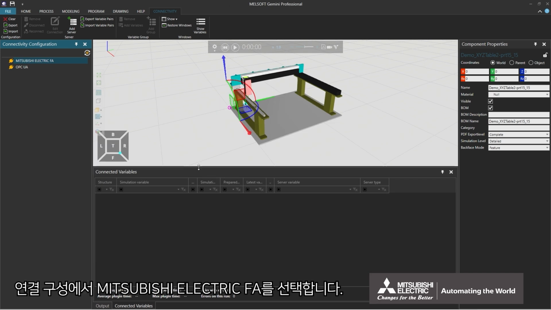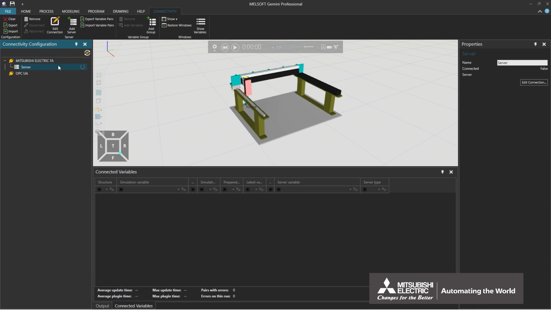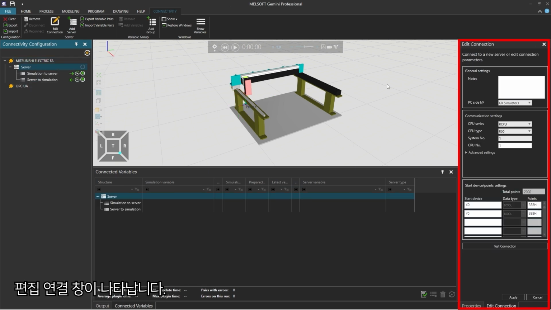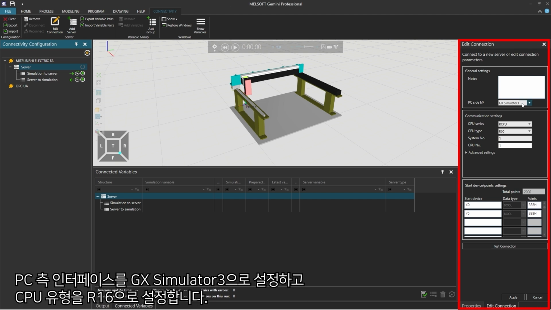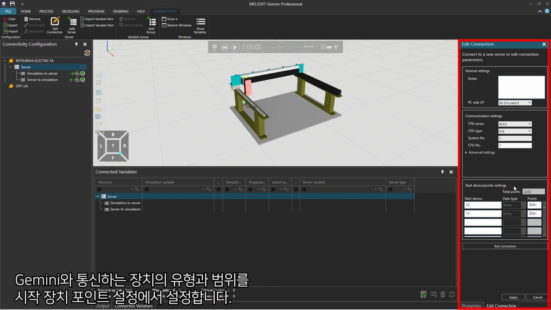Select Mitsubishi Electric FA in Connectivity Configuration, then right-click and select Add Server. The Edit Connection window appears. Set PC side interface to GX Simulator 3 and CPU type to R16. Set the type and range of devices communicating with Gemini in Start Device, Points Settings.